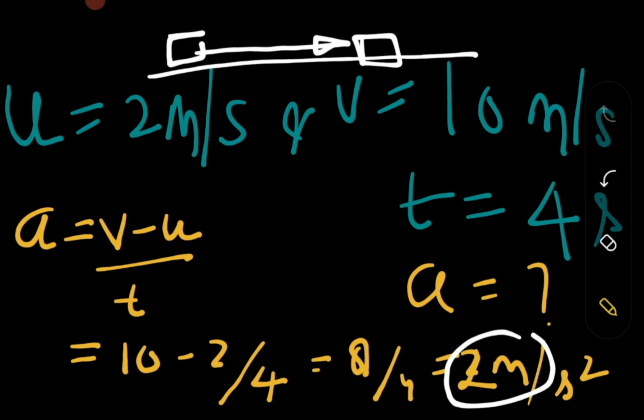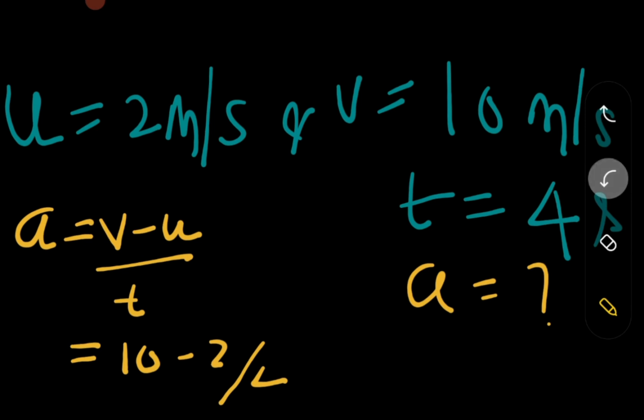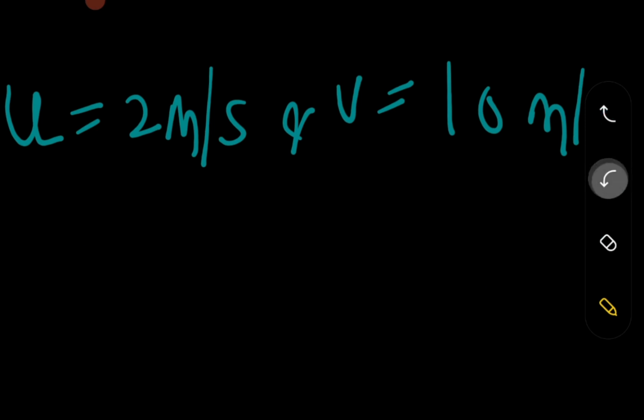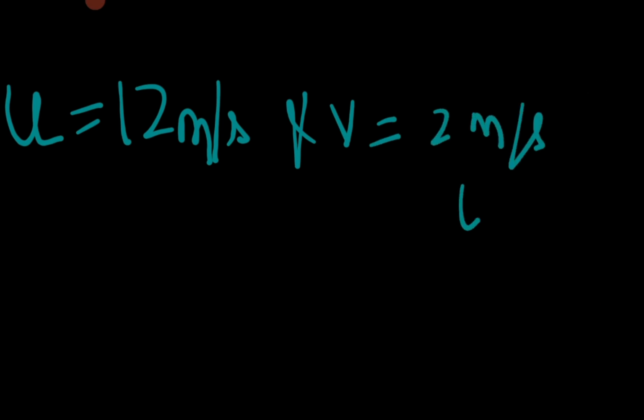Now I am telling you another example. Let's take that example, and I am going to change something. Now I have taken the initial velocity as 12 meter per second, and the final velocity is 2 meter per second, and the time is 4 seconds.